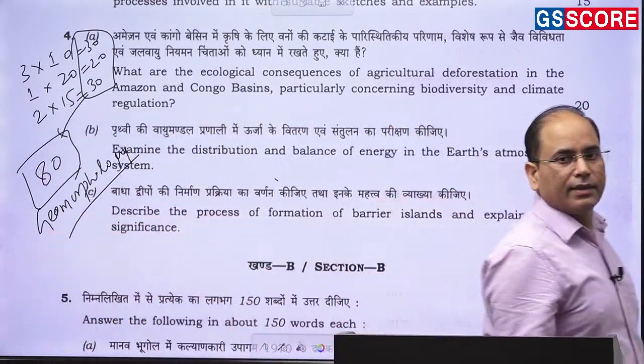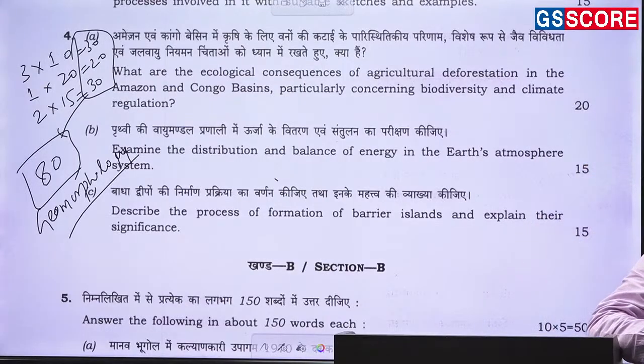And if you have prepared the very basics of geomorphology, which we call process, denudation chronology, plate tectonics, then even if you had not done landforms, you might have been in a condition to tackle the paper very well.